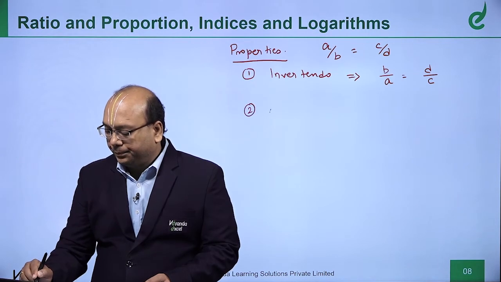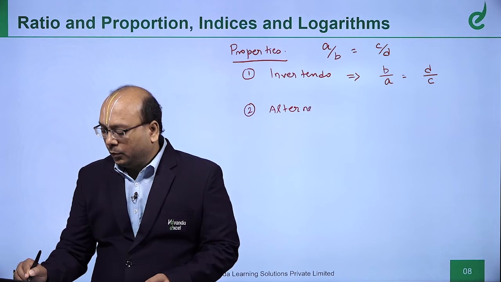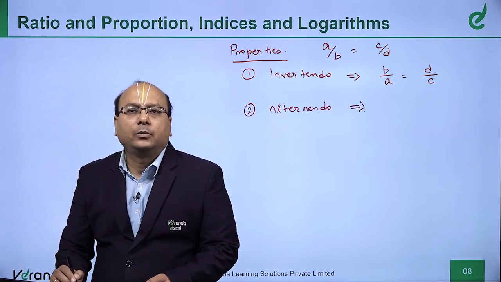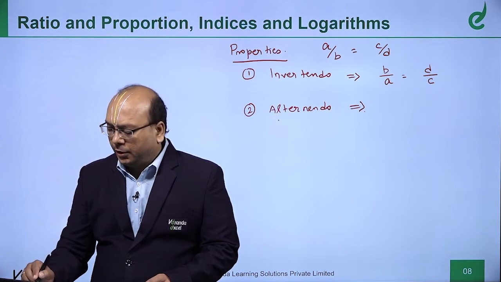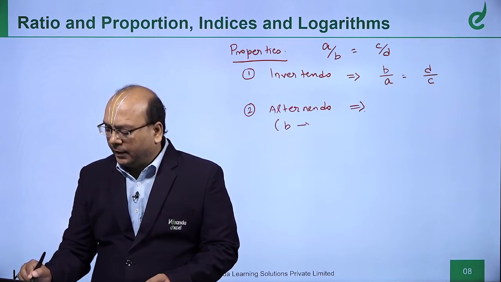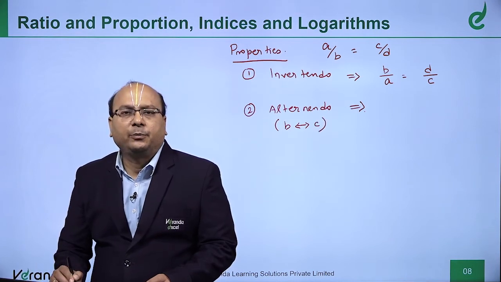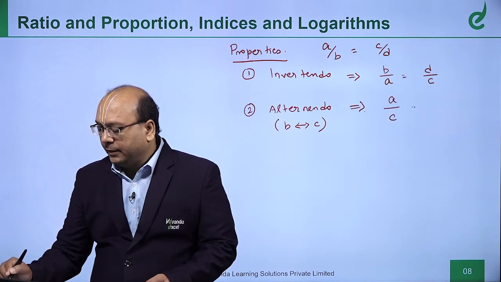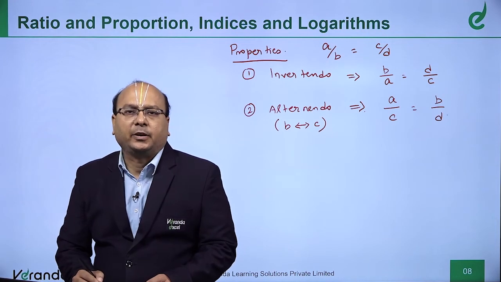Number 2. Alternando. What is alternando? In alternando, the B and C get interchanged. What happens if B and C get interchanged? A by C is equal to B by D. This property is called alternando.